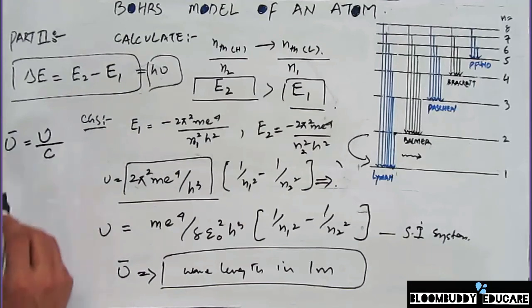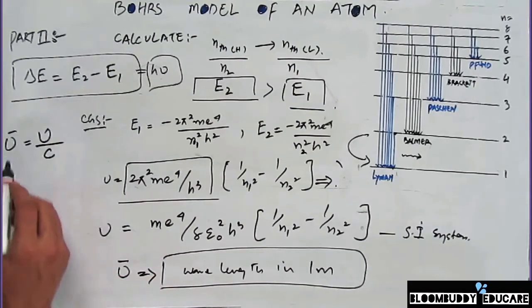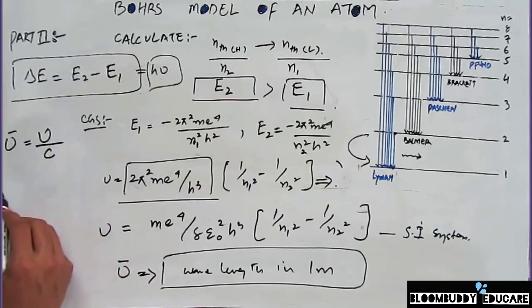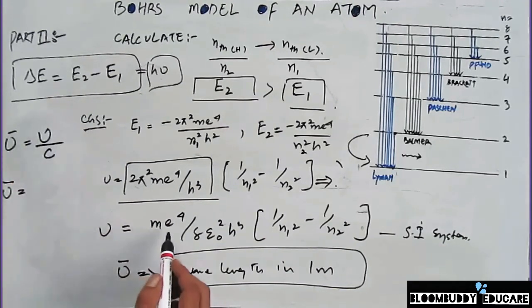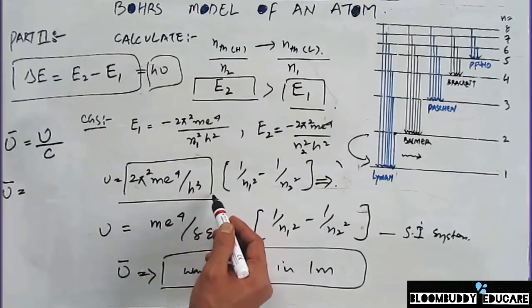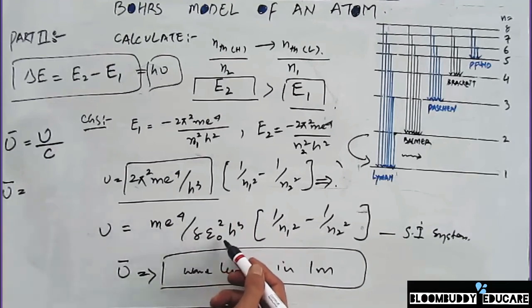Now if I want to calculate the wave number, all I have to do is replace these values here. I know that this nu is equal to this value. If we calculate it in the CGS system, then we have to put in this value, and if we calculate it in the SI system, then this value.